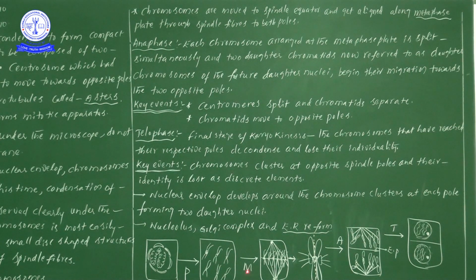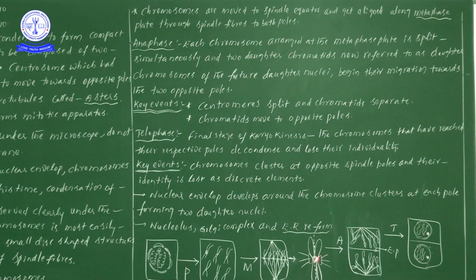Next, in metaphase, what is happening? The scattered chromosomes are all arranged at the equatorial plate, or metaphase plate. Here I have separately drawn the structure of a chromosome. If you take one particular chromosome, exactly at the spotlight we see the presence of the centromere.